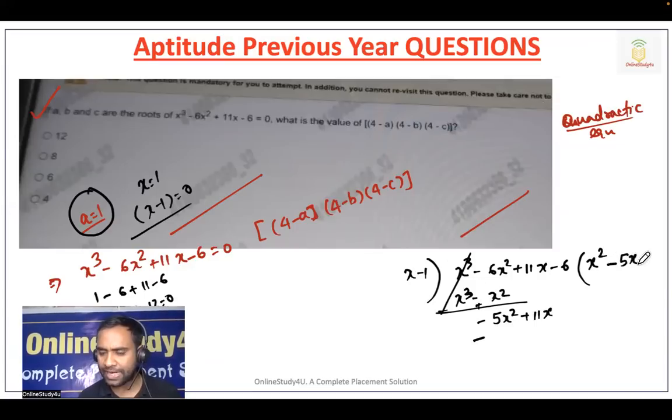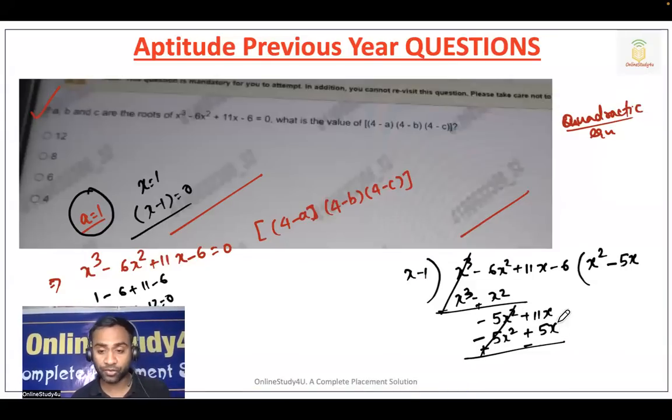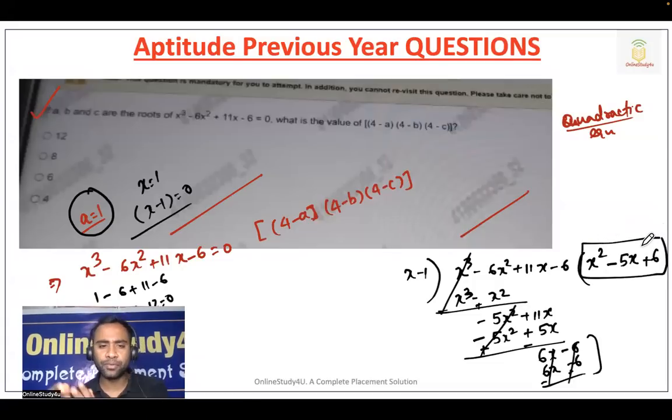So x into 5x, 5x square with minus sign, and minus minus plus, so it will become 5x. Again the sign changes, because we have to cancel it. This kind of topic we can take in more detail. 6x minus 6. So again multiply with 6. So 6x minus 6, and then sign change, cancel. So it will become 0. So with this value, we are able to divide.